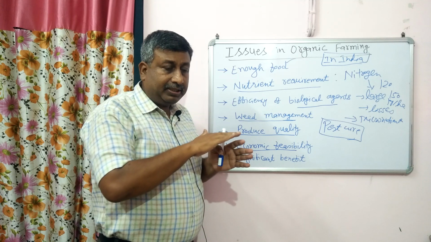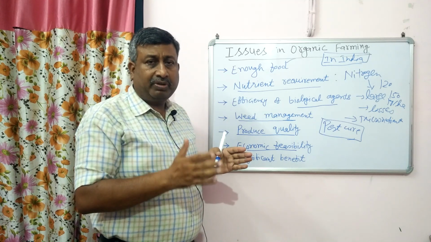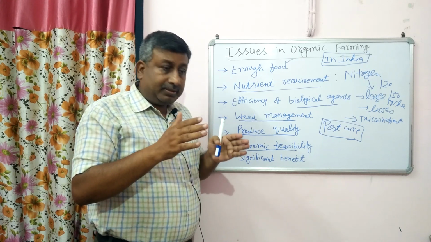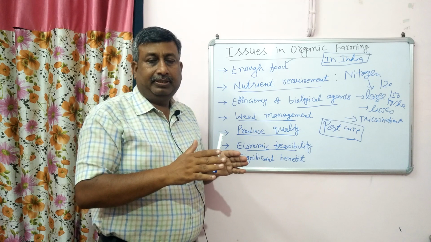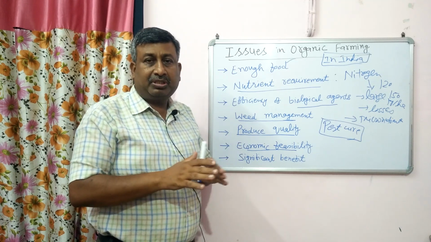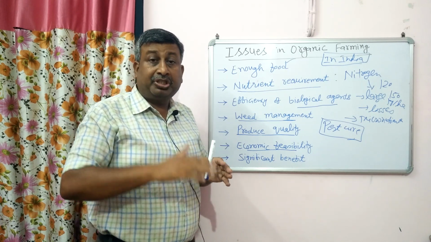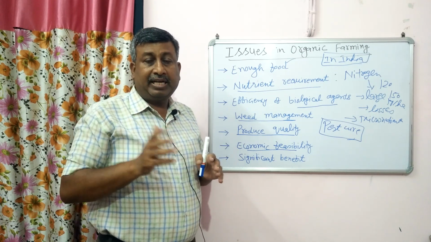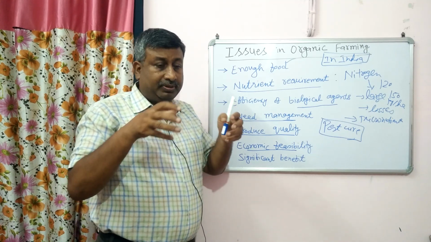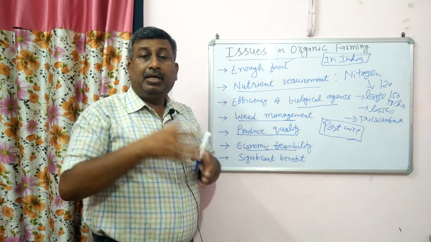But when there is a conversion period, meaning a conventional farm is converted to organic farming, productivity declines and at the same time return declines. But once the organic farm is developed, the natural system is there, biodiversity is maintained, biological cycles are maintained, then production increases because of biological cycles, biological interactions, natural cycles. जो सिस्टम बन गया है, ऑर्गेनिक मैटर बन गया है, बायोलॉजिकल साइकिल बनी, उससे प्रोडक्शन सिस्टम बढ़ेगा,